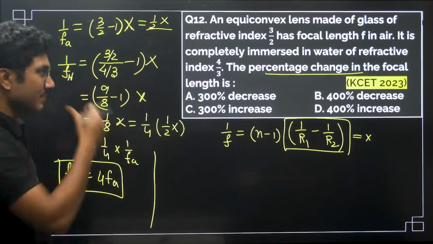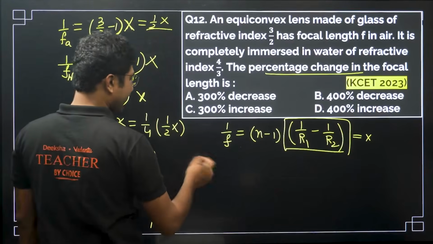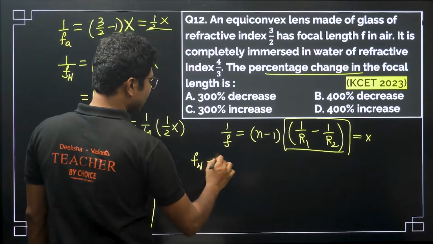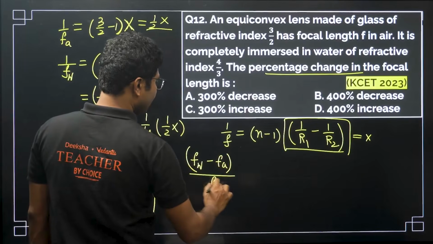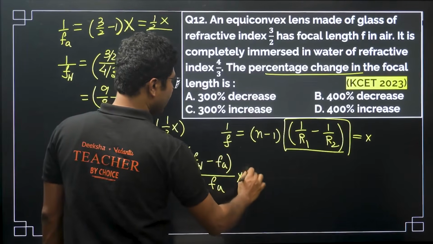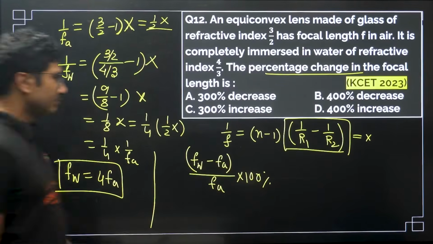Percentage change means final value minus initial value, divided by the initial value, into 100. This is how we calculate the change.